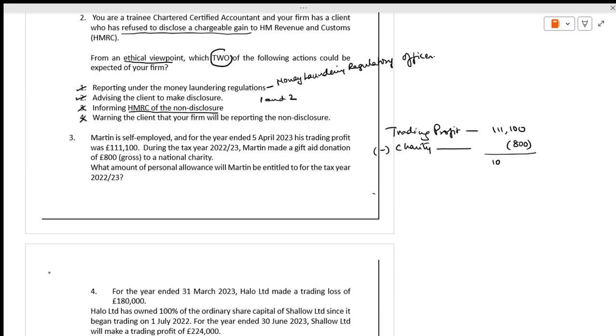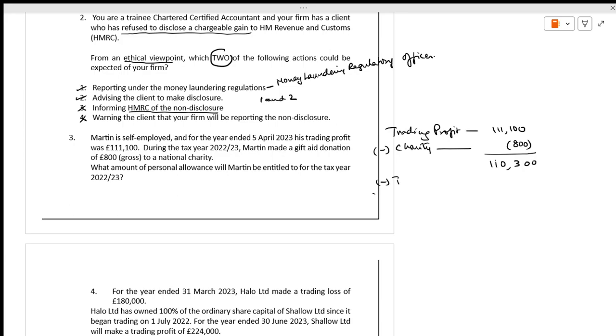How much will it come to? 111,100 minus 800 comes to 110,300. You have the income limit.